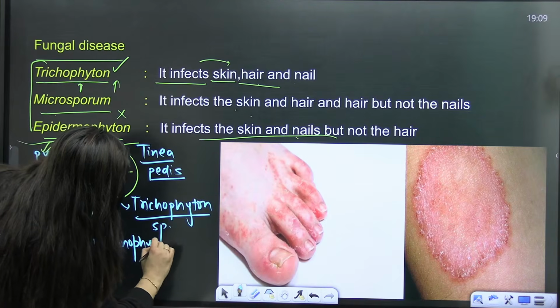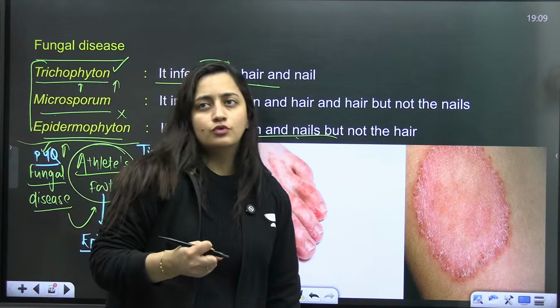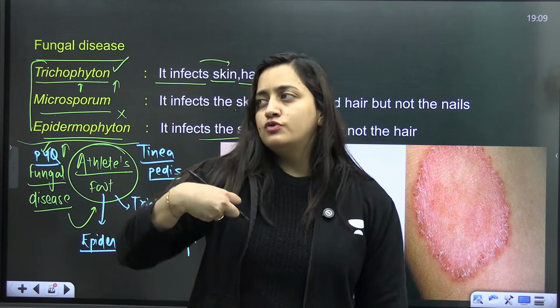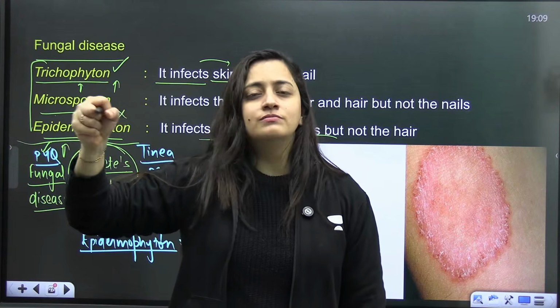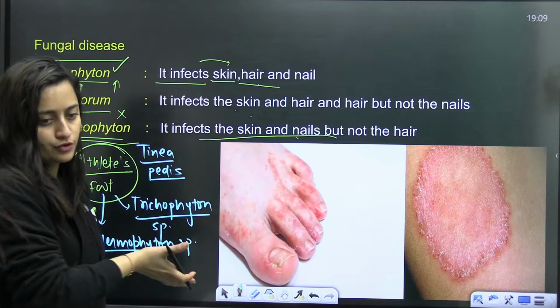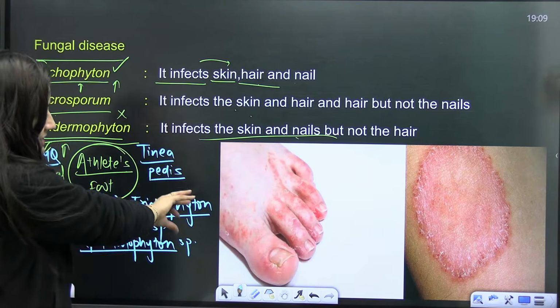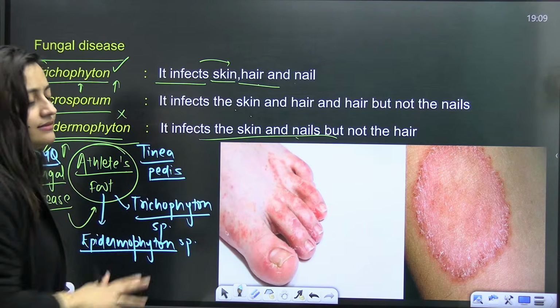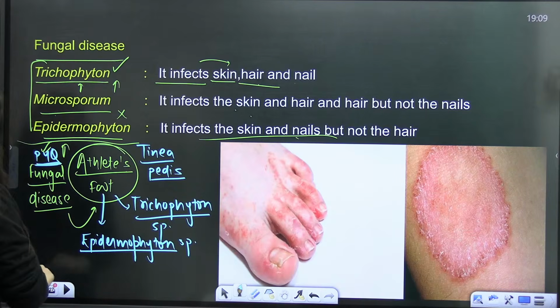And why do we call it athlete's foot? Because mainly athletes, those who wear very tight shoes, those who sweat a lot, and who even share the common washrooms and lockers, are more prone to this. So it basically affects the skin, the feet and the fingers like this. Yes, it is a previous year question, so you have to remember that.